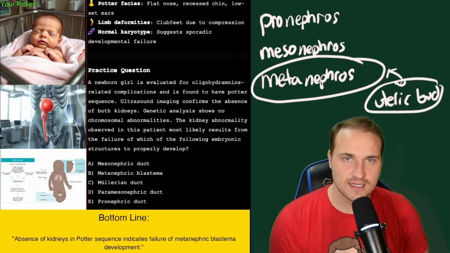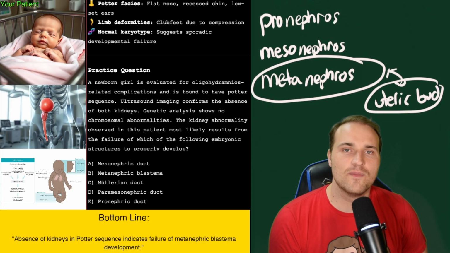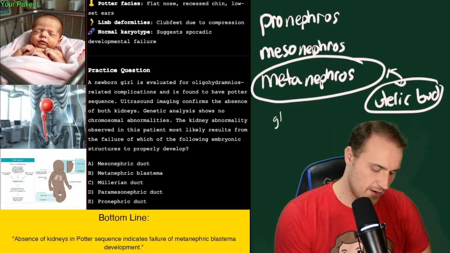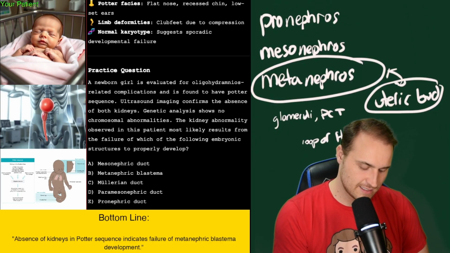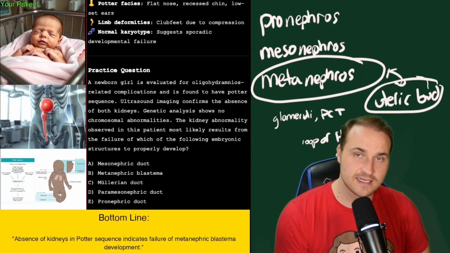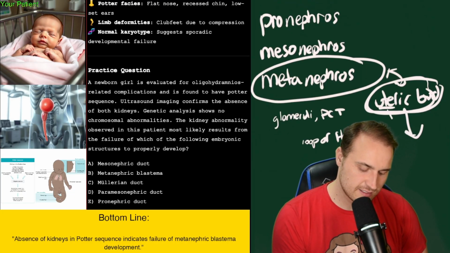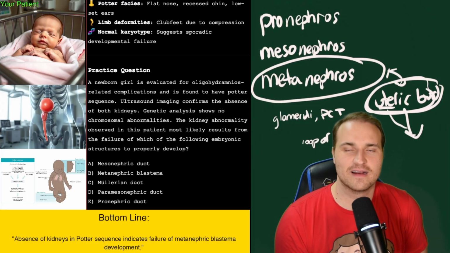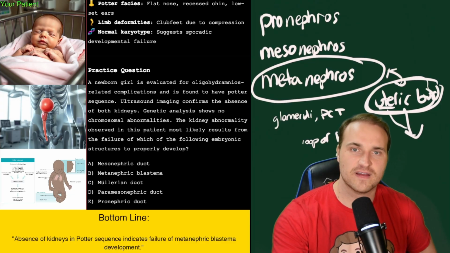That becomes the collecting system, right? The collecting duct, the calyces, the pelvis, the ureter, and the metanephric mesenchyme, which is the blastema, that becomes the nephron structures, like the glomeruli, the PCT, the loop of Henle, and the DCT. So ureteric, it ends in ic, so it collects, ic, collect, and then I think of urine, so collects the urine. And the meta is when you're getting to meta, right? You're getting into the actual structures, so it's the actual glomeruli, the PCT, loop of Henle, etc.